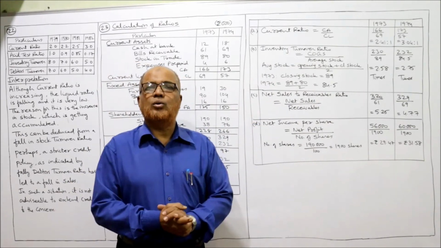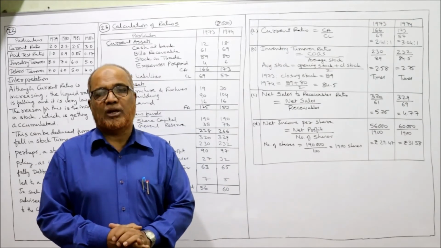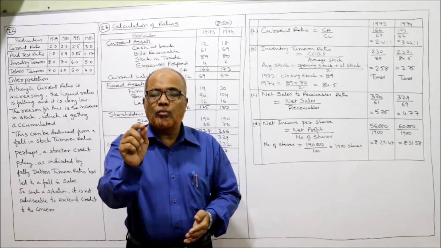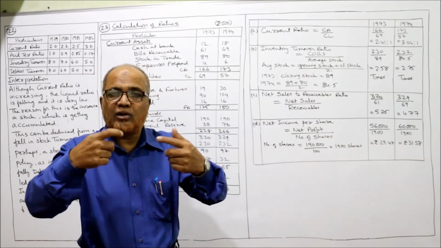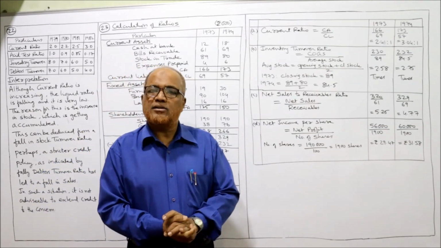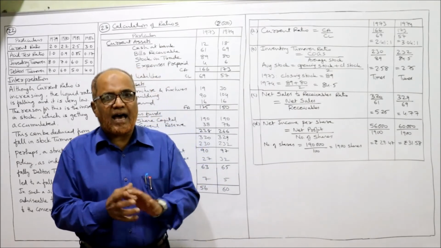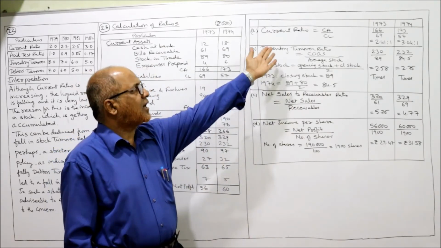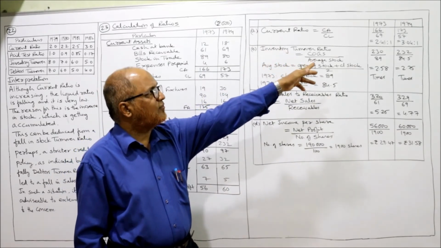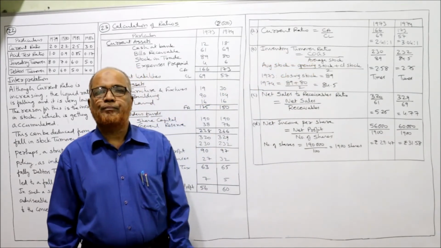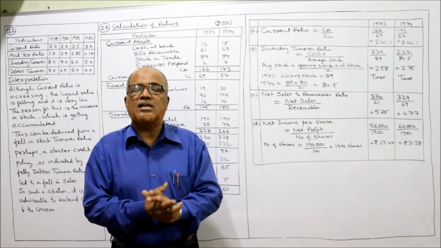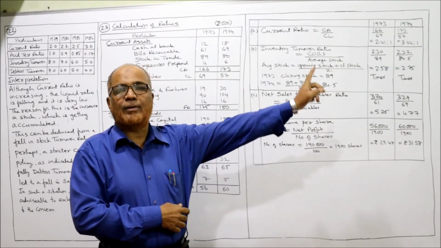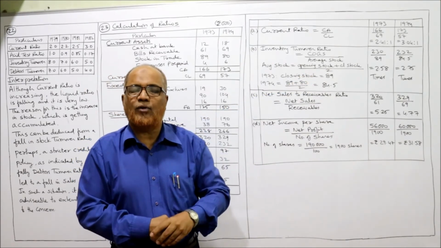Now it is asking you to give the interpretation. I am not writing the interpretation here, I am explaining. So you must have a notebook and copy down whatever I am telling. Right? After making this analysis, we have to give the interpretation. First interpretation, the current ratio has increased from 2.41 to 3.04. So current ratio increased. That means the liquidity position has increased from 1973 to 1974.